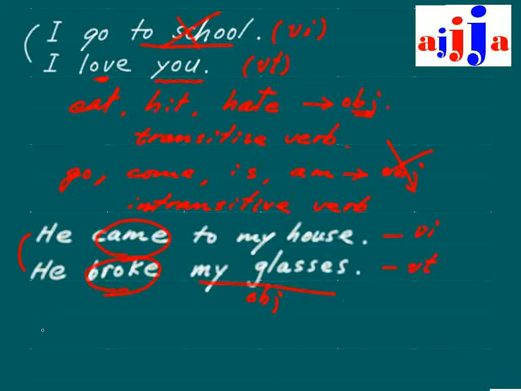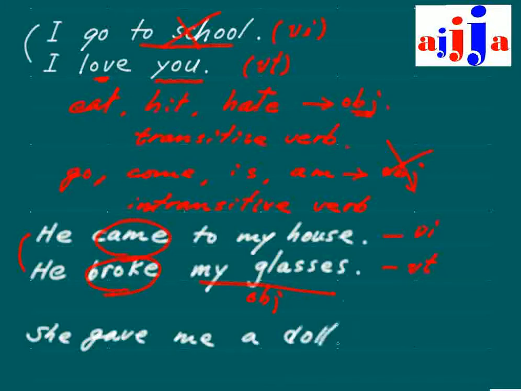So now think about this sentence right here. She gave me a doll. We have two objects right here.